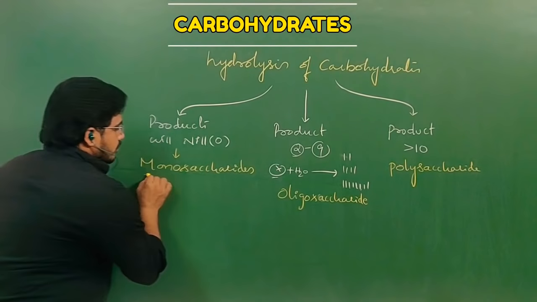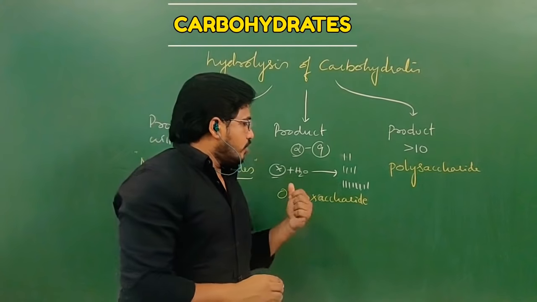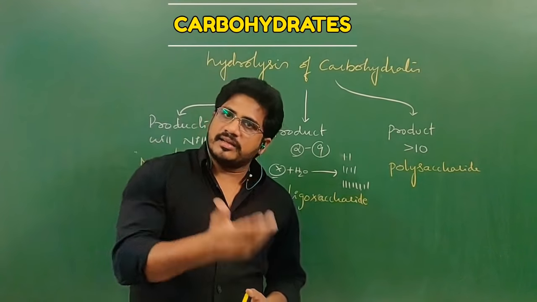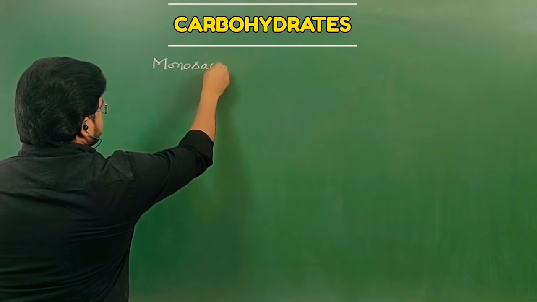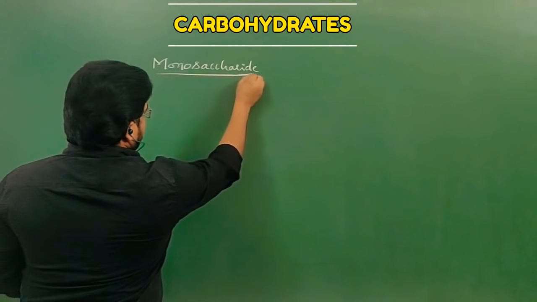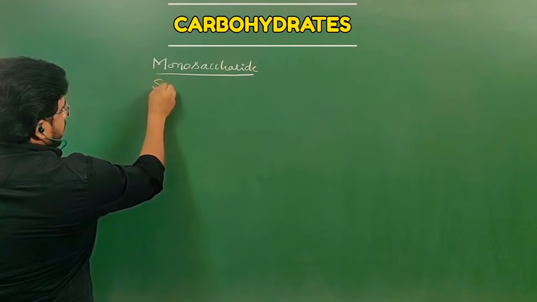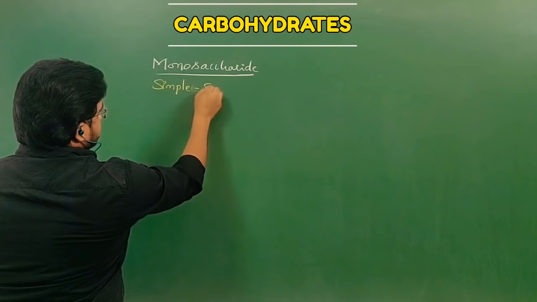First one is monosaccharide. Let us discuss monosaccharides in this class, and oligosaccharides and polysaccharides we will discuss in the next video session. Monosaccharides are also called simple forms of sugars or simplest sugars.